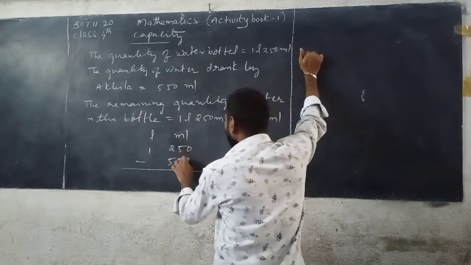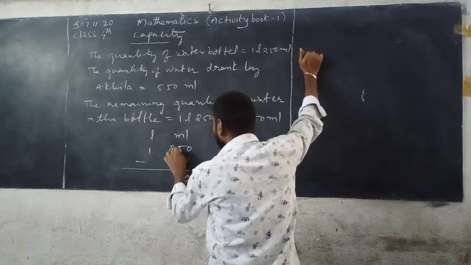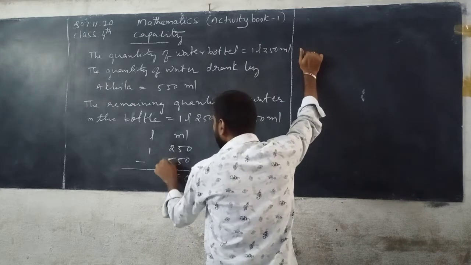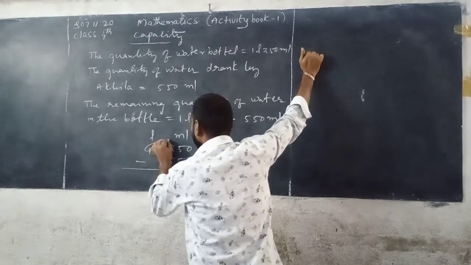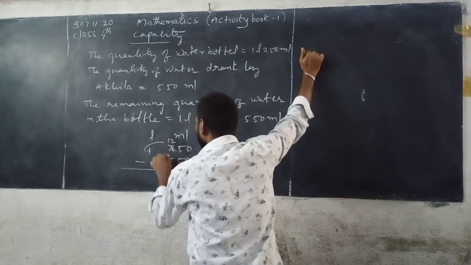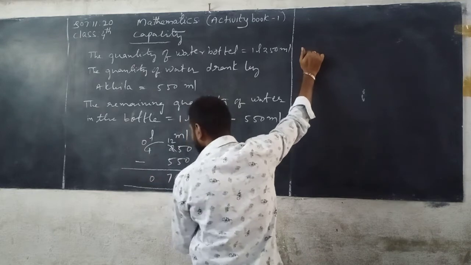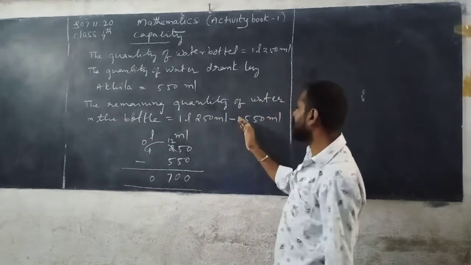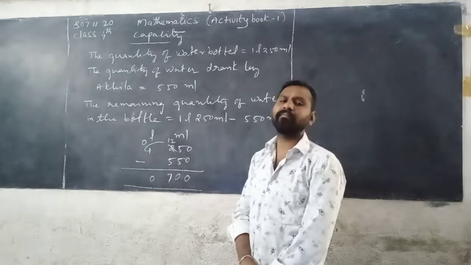Here 0 minus 0, 0. 5 minus 5, 0. 2 minus 5 not possible, take borrowing from liters. So here 10 plus 2, 12. 12 minus 5, you can get 7, so 0. See here, the remaining quantity of water in the bottle, that is equals to 700 milliliters.